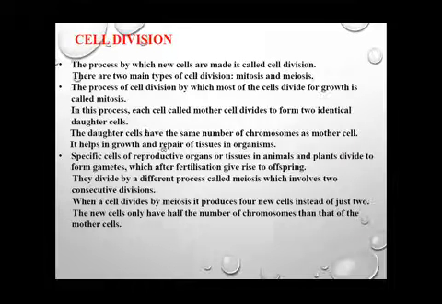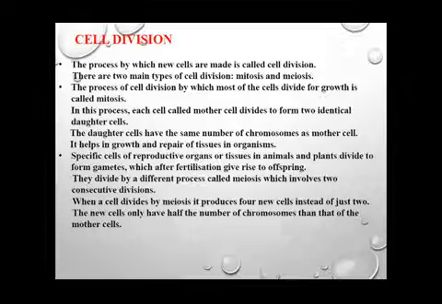The same thing is written over here. In this process, each cell called the mother cell divides to form 2 identical daughter cells. The daughter cells have the same number of chromosomes as the mother cell, and it helps in growth and repair of tissues in organisms. So what is the function of mitosis? Why is mitosis taking place in organisms? Because whatever growth is required by our body, and whatever damage has happened inside our body that requires repair, this repair takes place by the process of mitotic cell division, or mitosis.